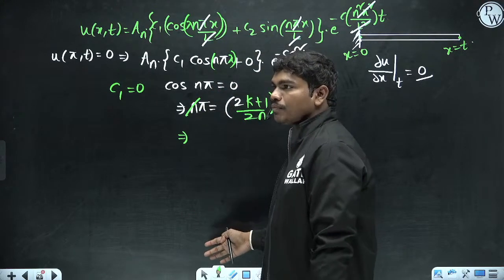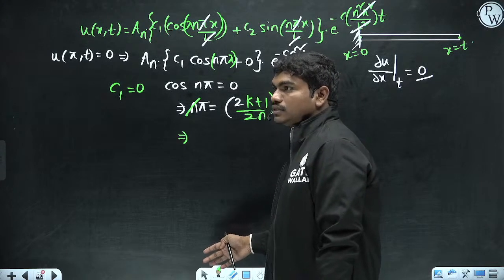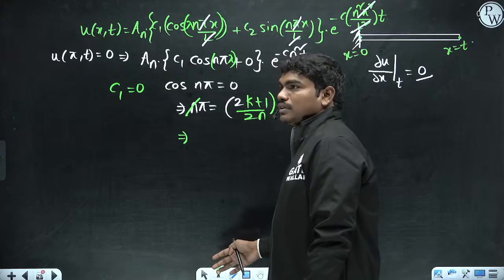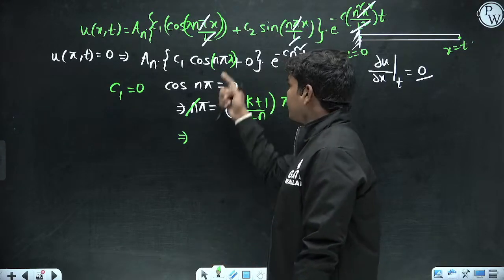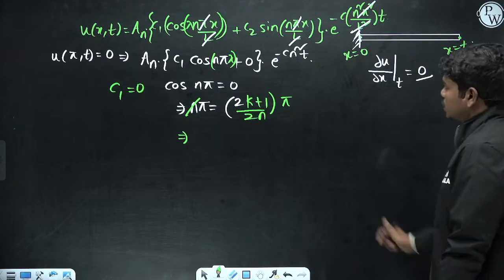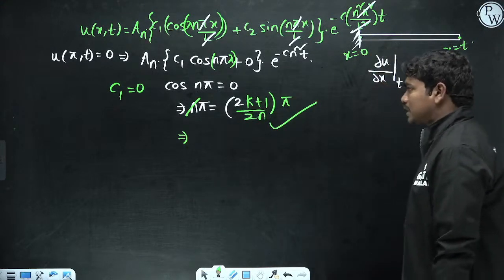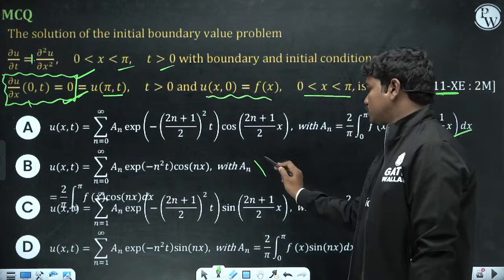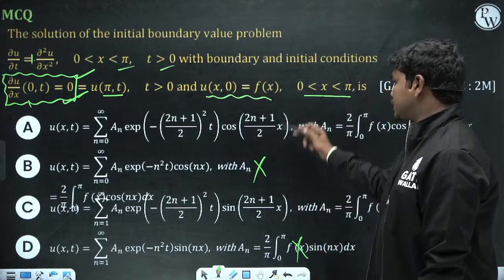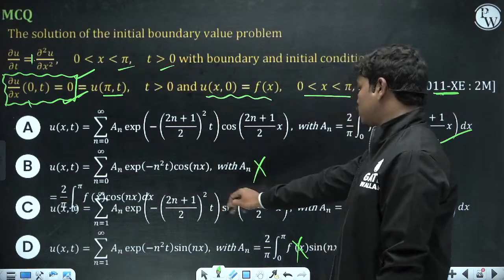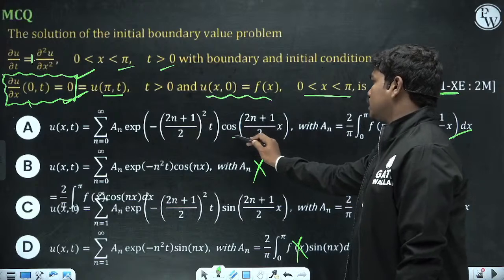again here. Sorry, I didn't get this. I think last time we did this complete analysis. So this is a theoretical formula to remember, and the involvement of 2n plus 1 by 2 is correct here. So two options are wrong, and one of the remaining two is correct. The exponential of minus n square, 2n plus 1 by 2 whole square t, but it will actually be cos, it is not sin.